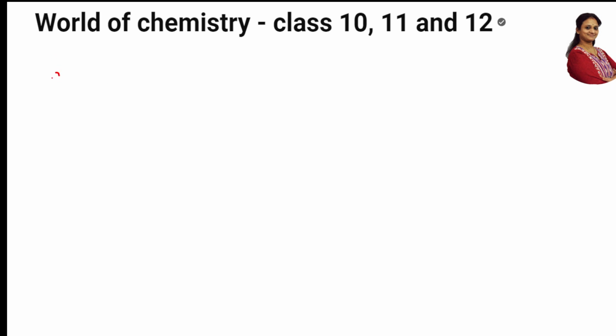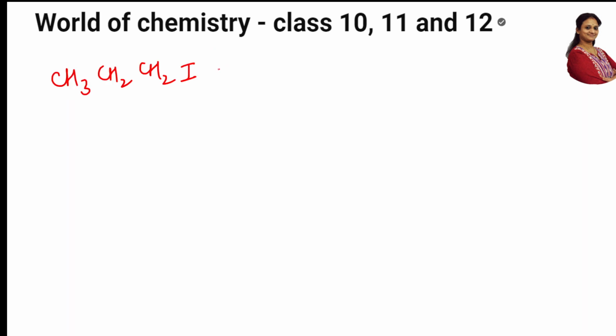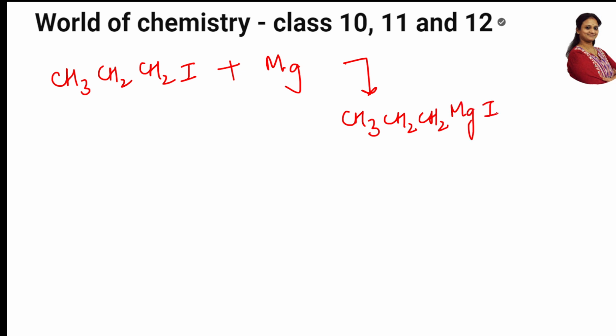What did they give me? They have given me CH3CH2CH2I. Did I write it right? Yes, propyl iodide. To this they have added magnesium. What is happening? This is a Grignard reagent, an organometallic compound, right? So magnesium is going to add completely to this, giving CH3CH2CH2MgI. Am I done? Done. Now, this is X.